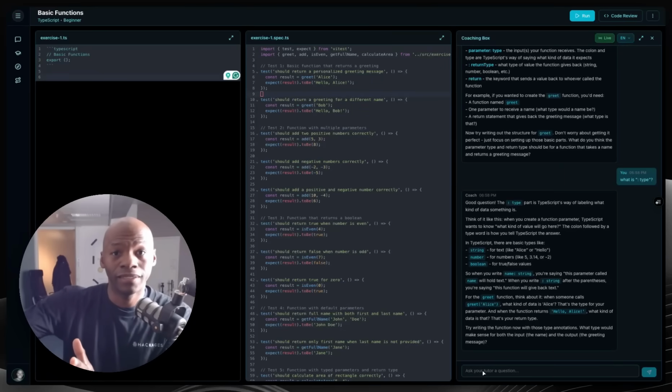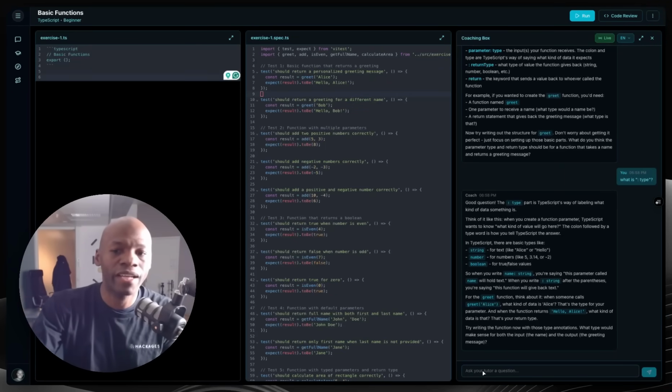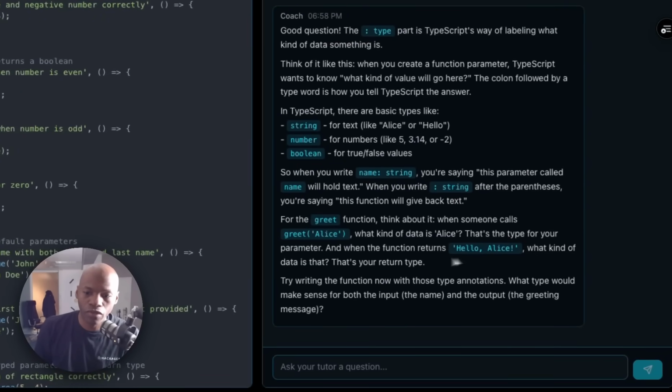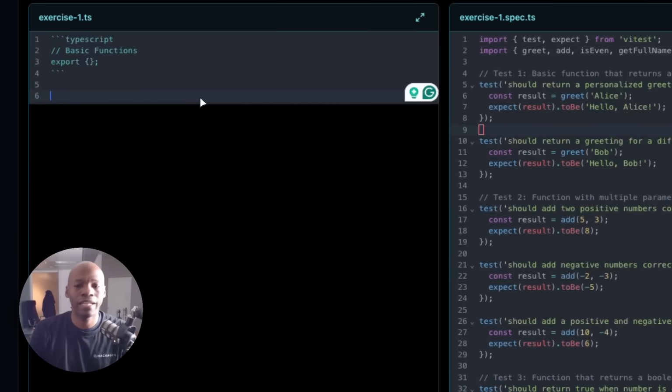And my goal here is to say, take a step back if you really want to master the fundamentals, because the fundamentals will allow you to move much, much faster with these tools, okay? So it does explain what these things are, a string, a number, and so on, right? And it gives me an idea of how that can be done. Now, if I go ahead here and I say function and I call it greet, there you go.